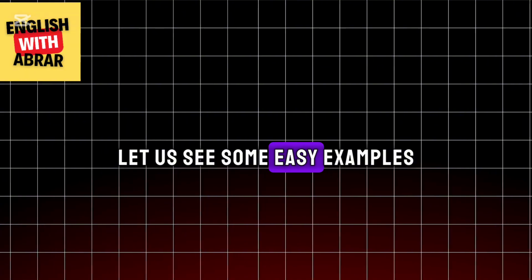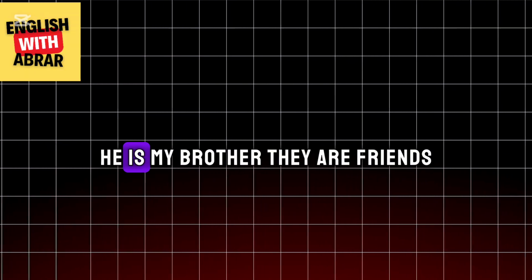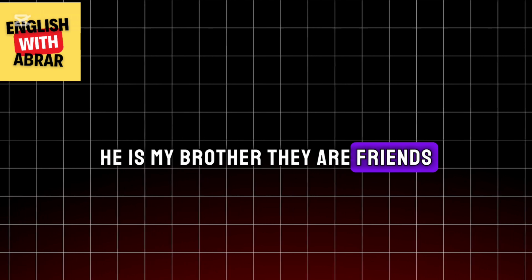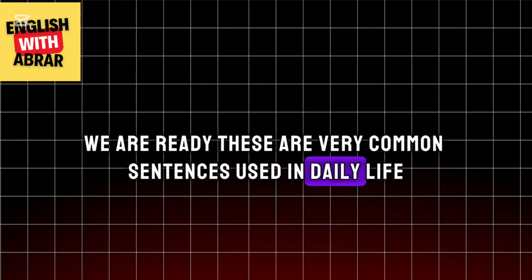Let us see some easy examples. I am a student, she is happy, he is my brother, they are friends, we are ready. These are very common sentences used in daily life.